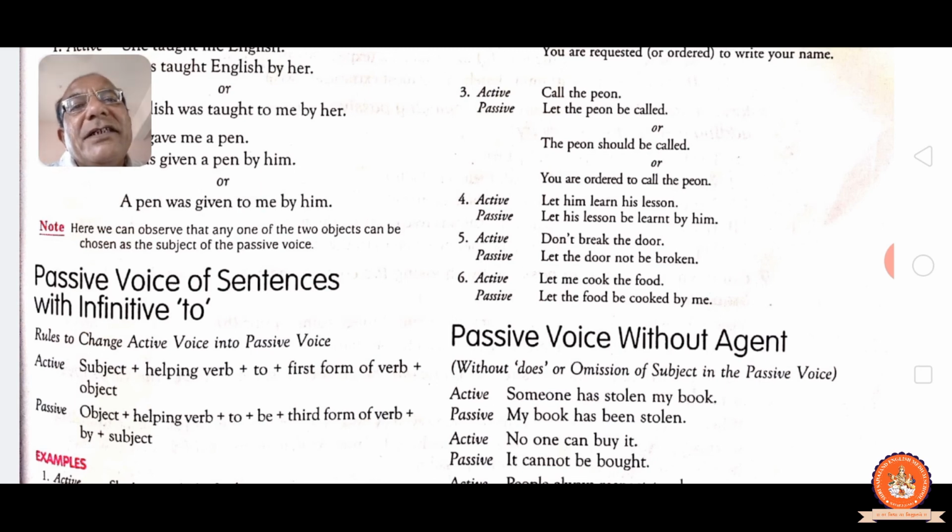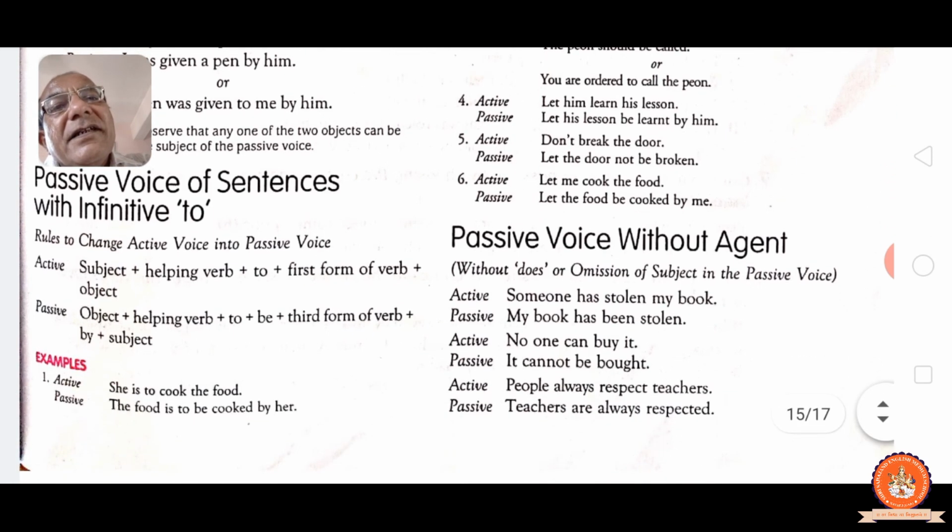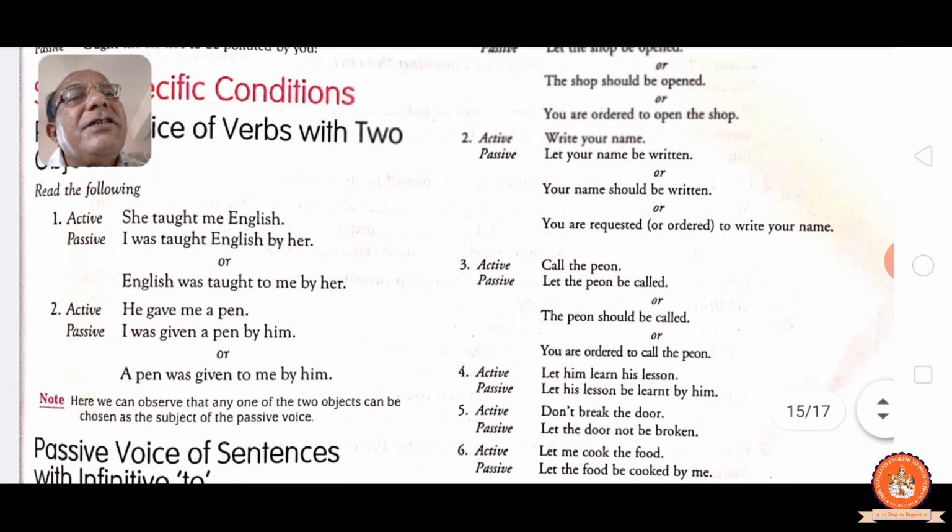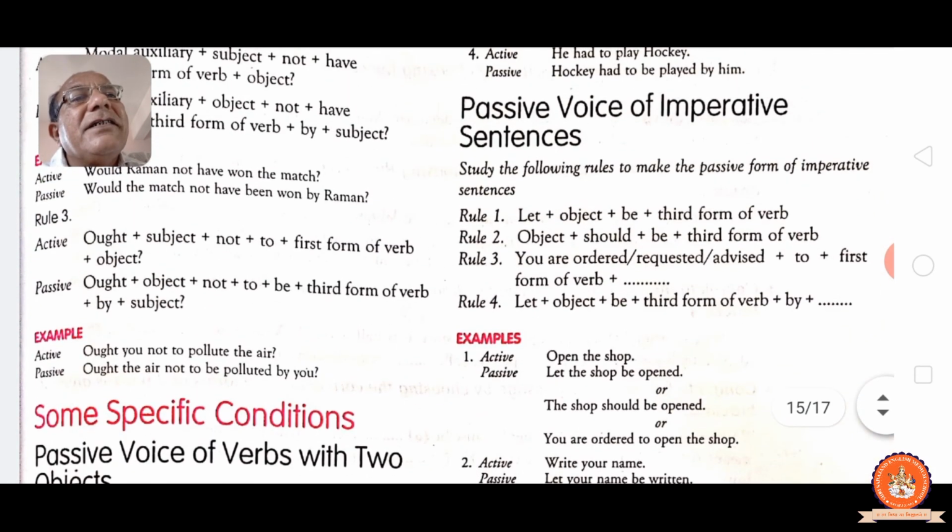Now, rules to change active voice into passive voice. Subject plus helping verb to first form of the verb and object. Object, helping verb, to be, third form, by and subject. See, she is to cook the food. The food is to be cooked by her. See, we have to add only be and past participle. First form you have to change into third form, past participle.